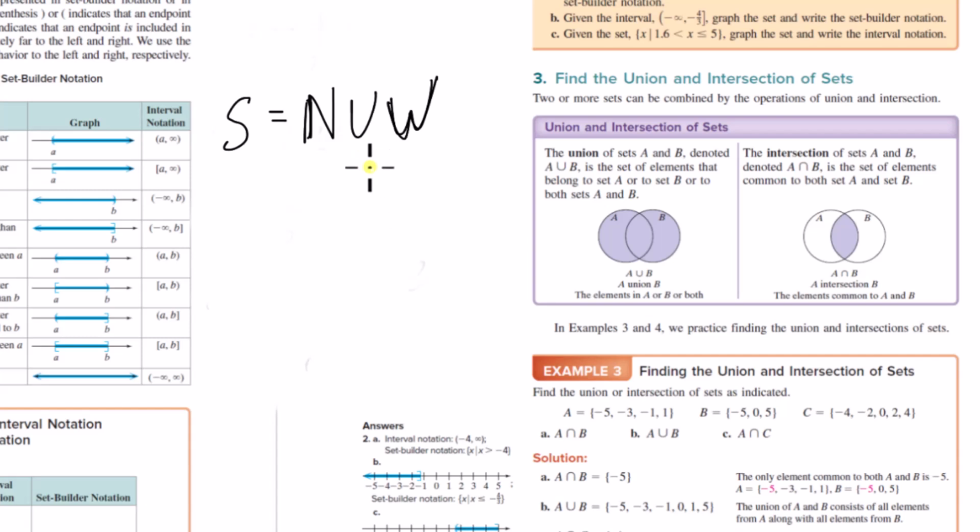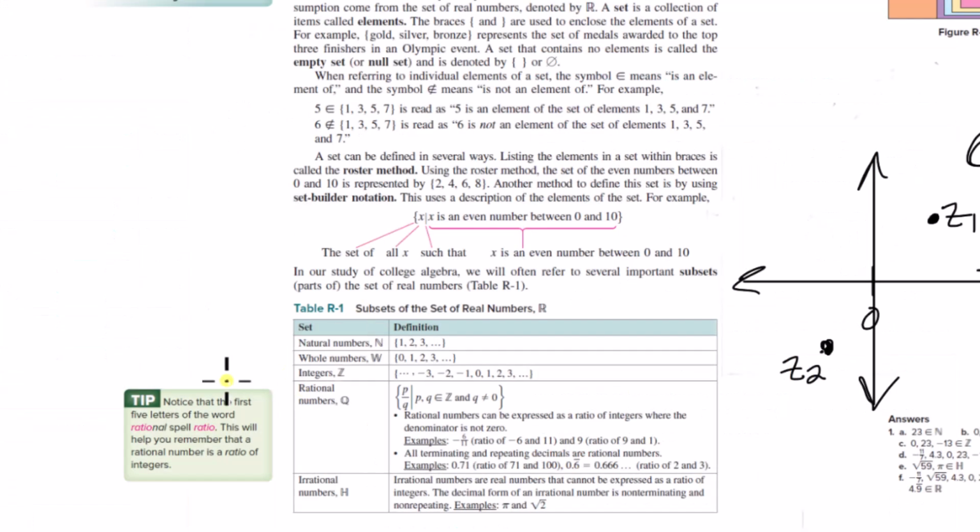However, note that you don't repeat elements twice. It's not like we would have two 1s and two 2s. No. You just take everything in set 1 and everything in set 2, but remove the duplicates.